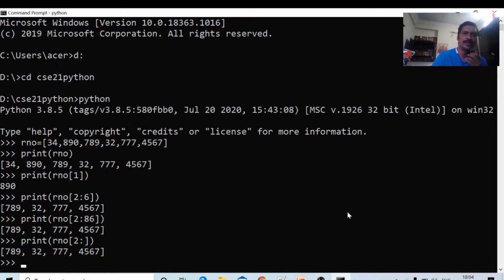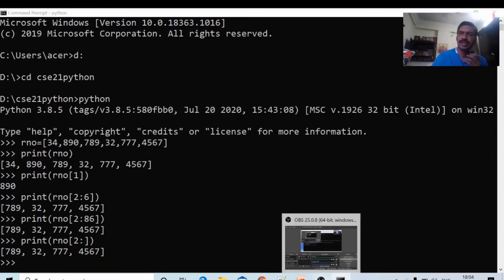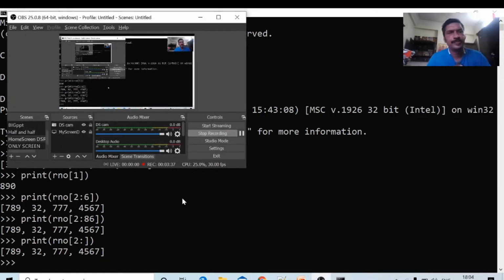This is about list in Python. List can be used to declare elements. Okay, a list can be declared in square brackets. It may be homogeneous or non-homogeneous, no problem. Till now we have seen homogeneous only. Now we will see non-homogeneous elements also.